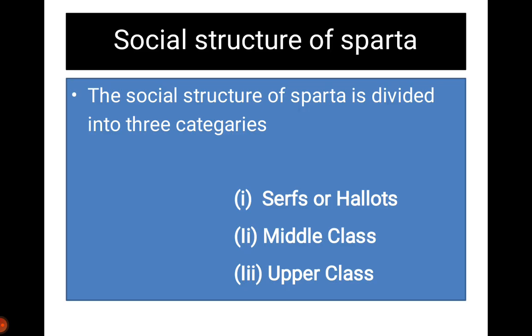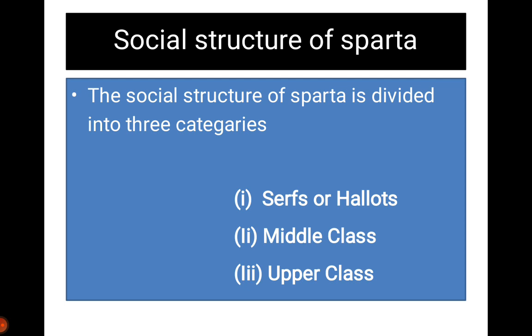Then we discuss the social structure of Sparta. First of all, Sparta has social and political structures. First, the social structure of Sparta. There are three categories of people. One is the helots. Helots are regarded like animals. They have no civil right and no political right, and they are regarded as animals, not human.